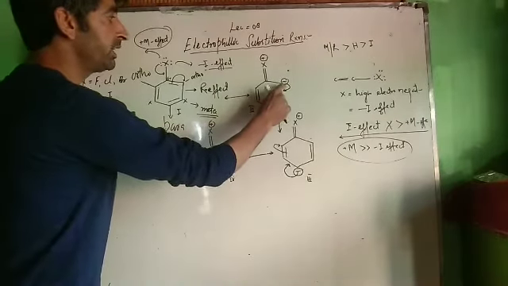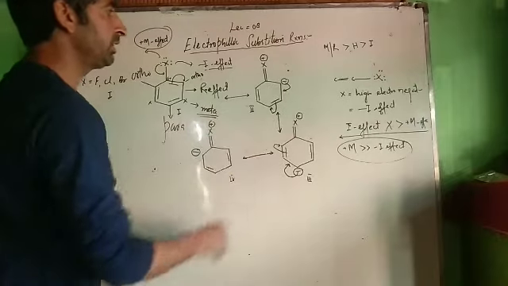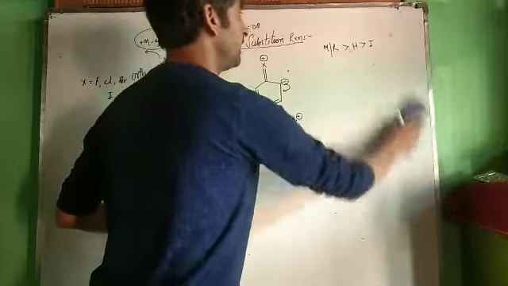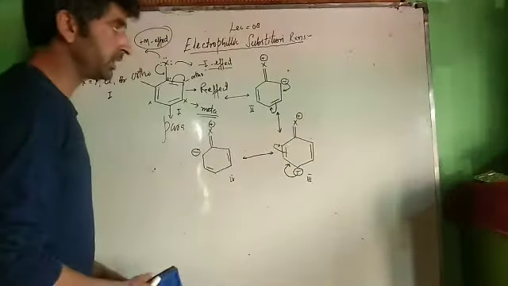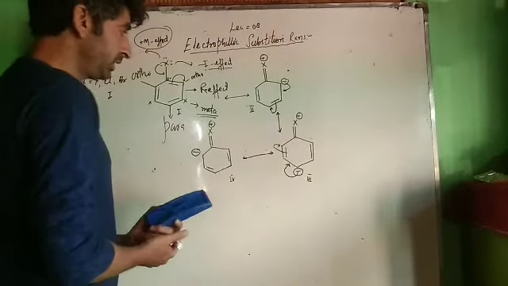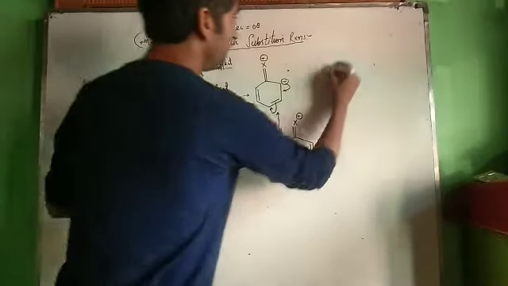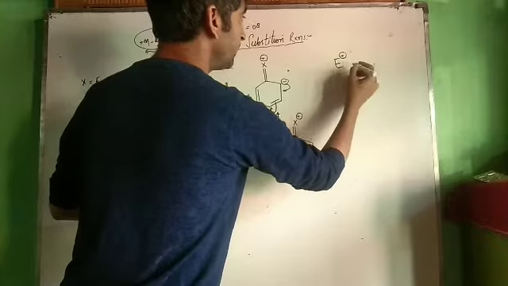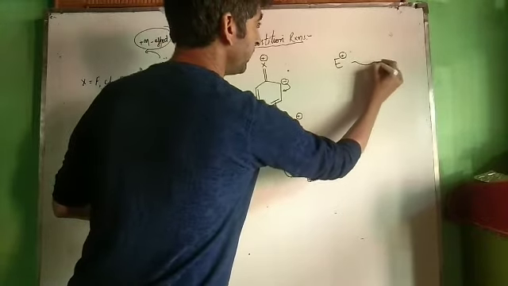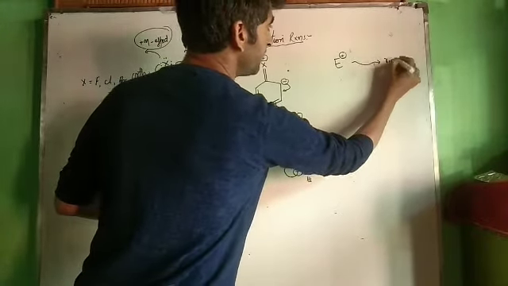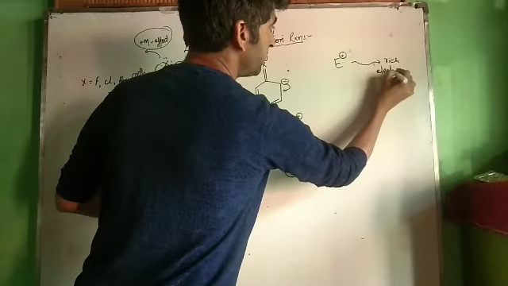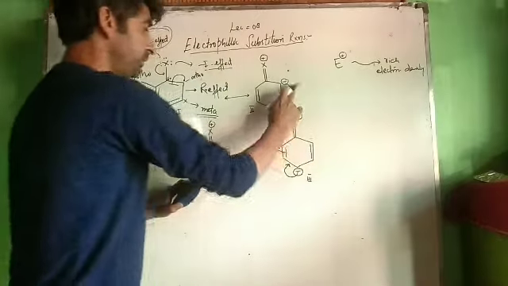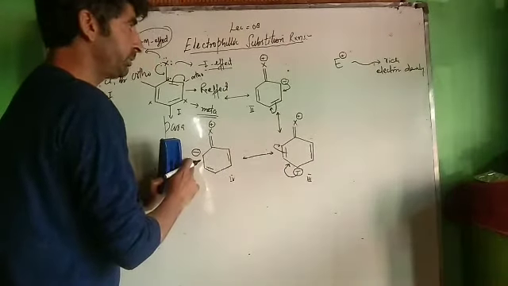Now wherever there is increase in electron density, our electrophile attacks over there. Electrophilic attack will take place only at those positions where there is increase in electron density. Our electrophile, which is electron deficient, will attack where there is rich electron density. Now the electron density is greater at this position and this position and this position.